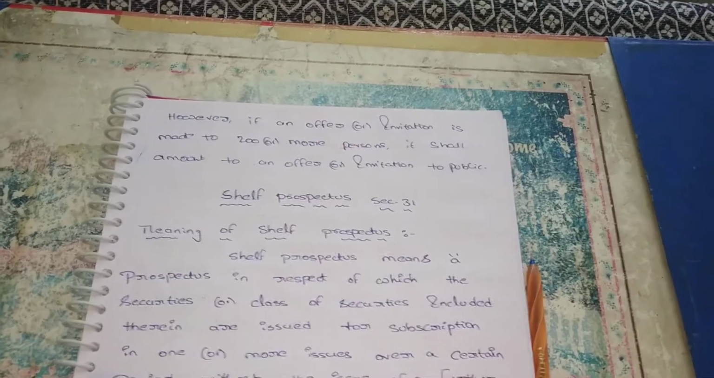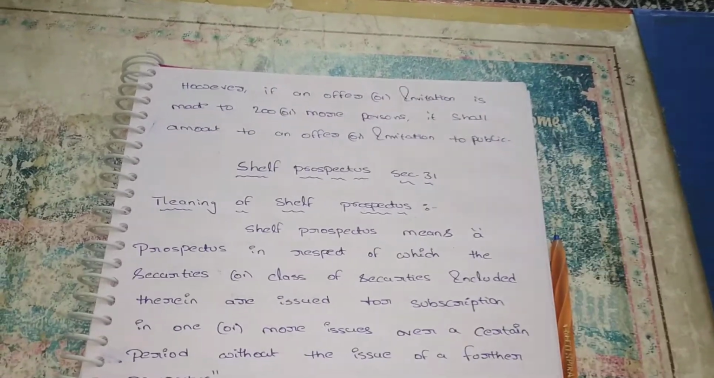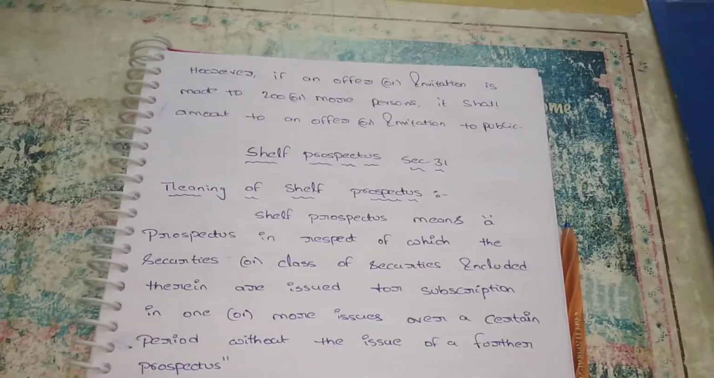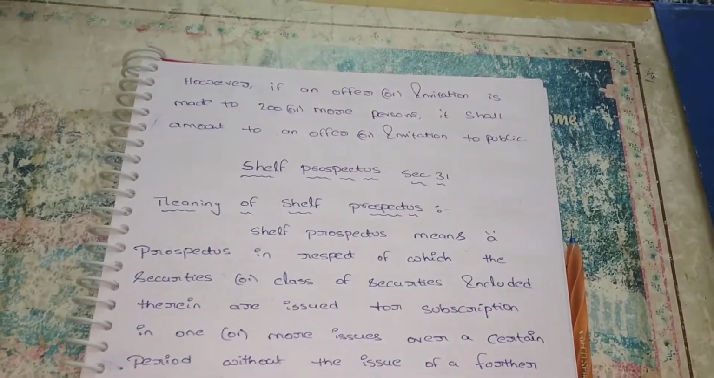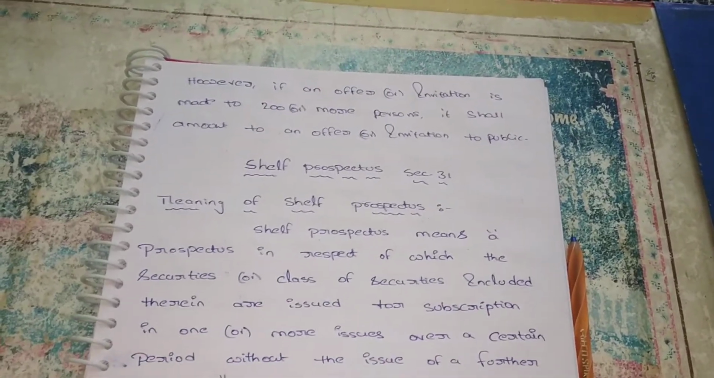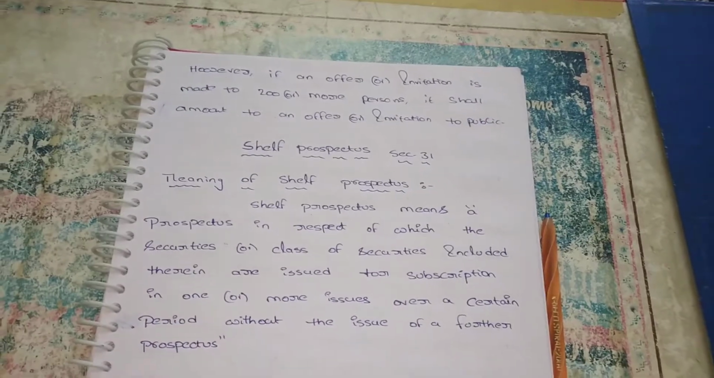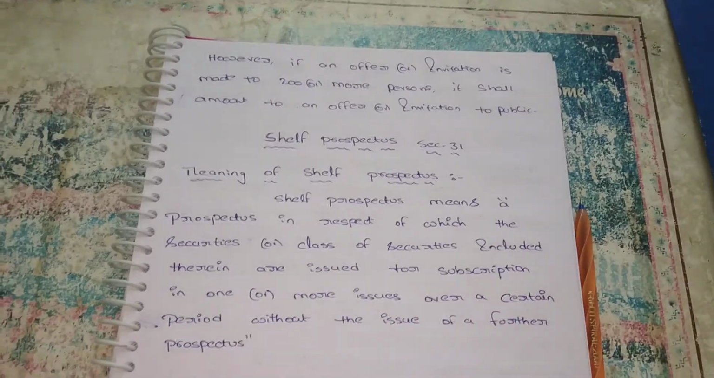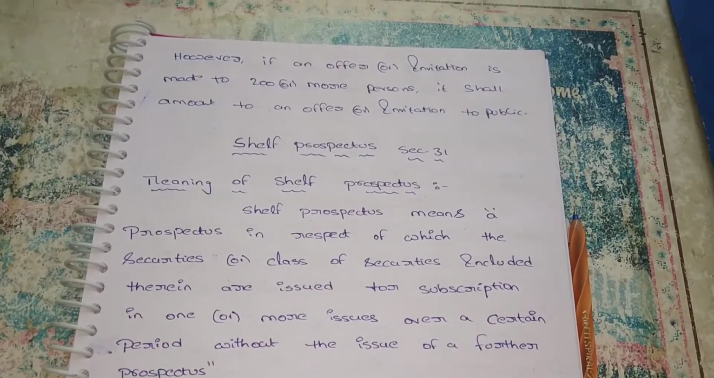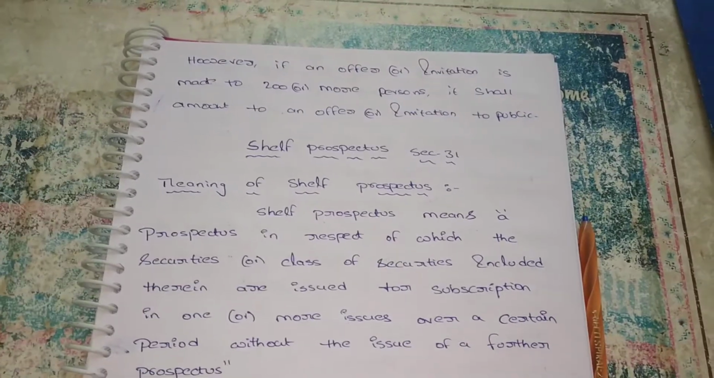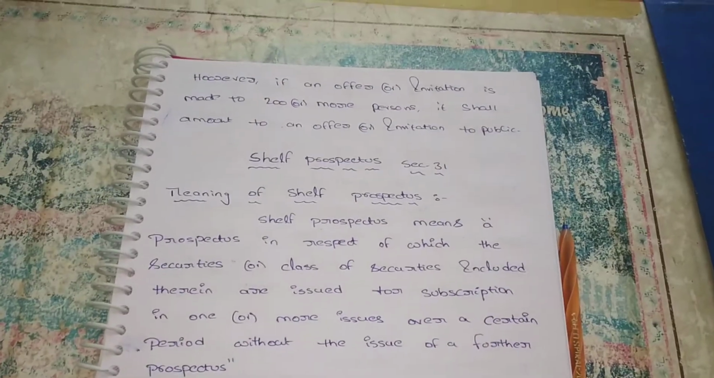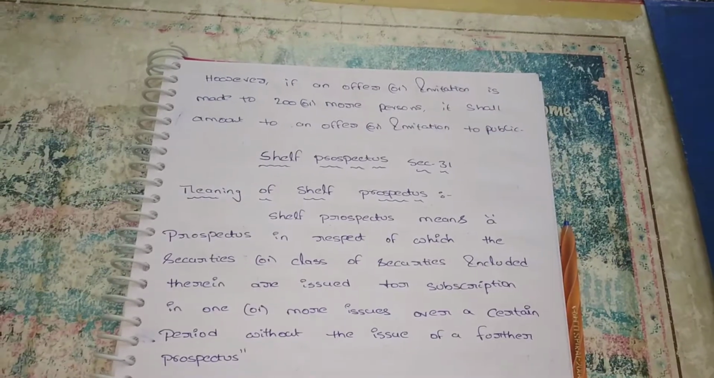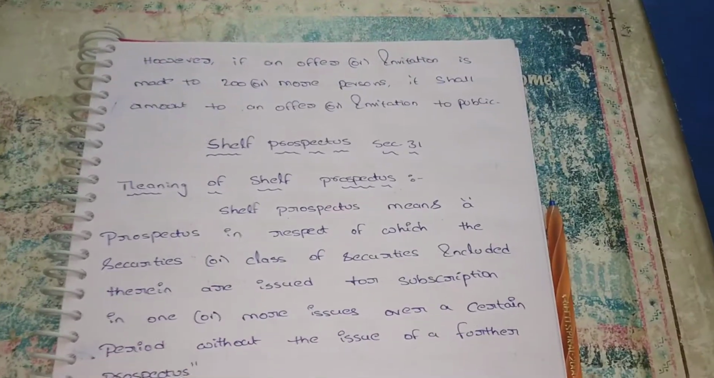We are not required to issue a complete prospectus, so it will save our time and money. It will be very helpful to the company. This applies to companies that have a second issue in a particular period, but it is valid only up to one year. Within one year, some companies may issue two times or three times. At that time the shelf prospectus is very helpful. I hope you can understand this concept.